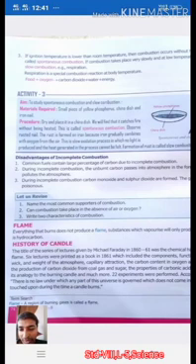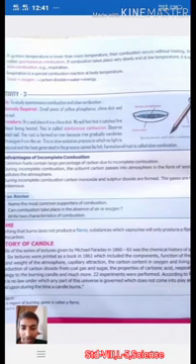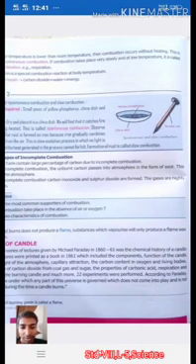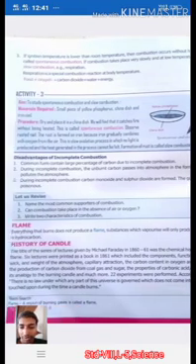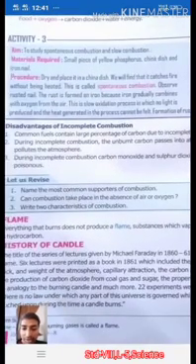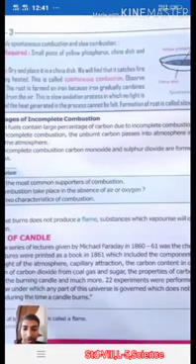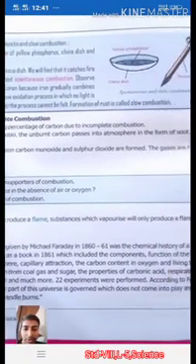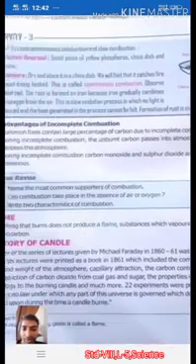History of the candle. The series of lectures given by Michael Faraday in 1860-61 was The Chemical History of a Candle Flame. Six lectures were printed as a book in 1861, which includes the components and function of the candle, right?